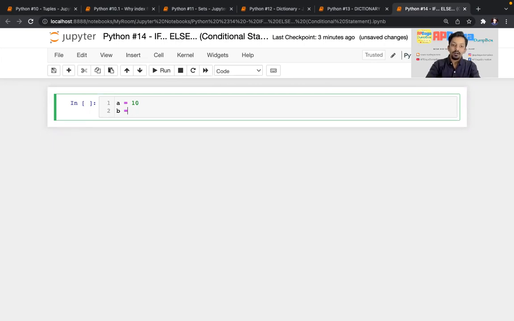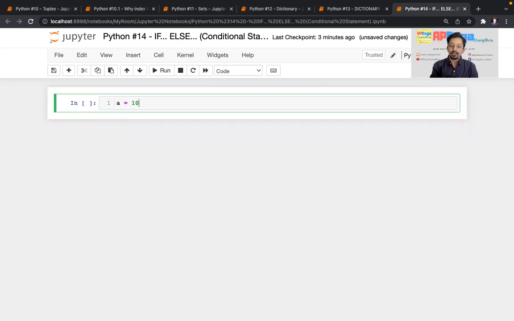But I want to do the execution as per the condition, as per the decision, like in your life, you take a decision and you think: if this happens, then we will do that thing; if something else happens, then we will do another thing. If you want to do the same thing programmatically, for that you will need the if condition.